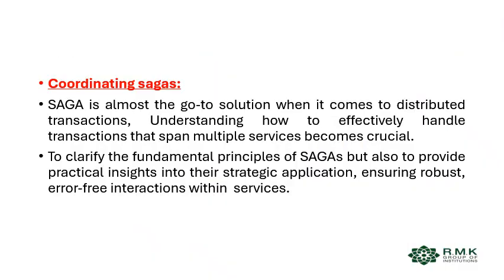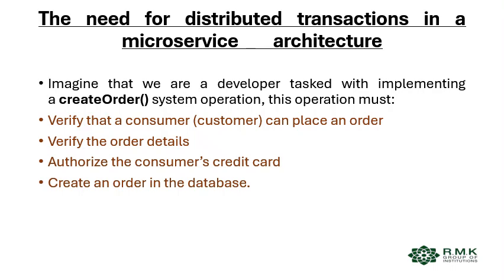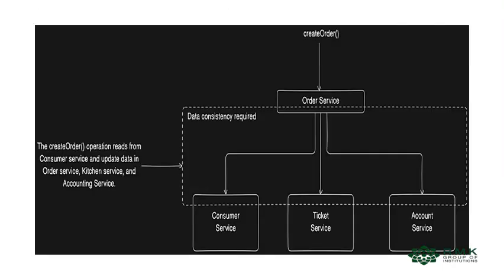And next, coordinating Saga. Saga is almost the go-to solution when it comes to distributed transactions. Understanding how to effectively handle transactions that span multiple services becomes crucial, to clarify the fundamental principles of sagas but also provide practical insight into their strategic application, ensuring robust, error-free interaction within a service. The need for a distributed transaction in a microservice architecture is to verify the customer has placed an order, verify the order details, authorize the customer's credit card, and create an order in a database. So this is the architecture I gave in the previous slide.